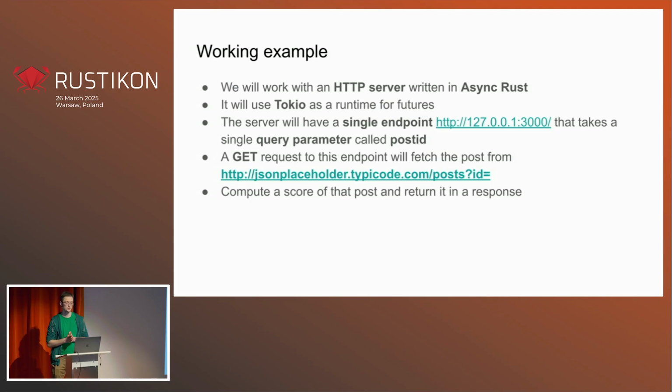There's going to be a single endpoint which takes a single query parameter, post ID, and when a GET request is sent to that endpoint, it will fetch a post from a JSONPlaceholder API which returns some sample data, and then it will compute some abstract score for this post and return it in a response.